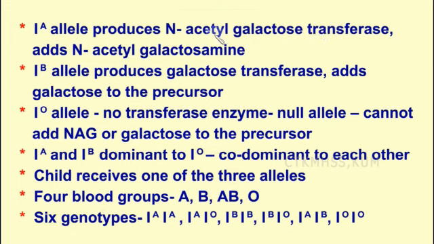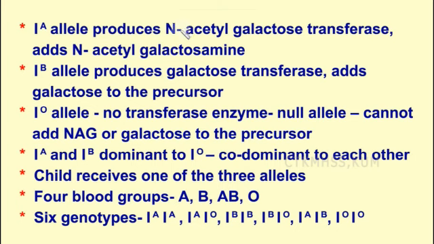I told you there are three different alleles: IA allele, IB allele, IO allele. Why the blood group is different is that these alleles are responsible for the production of different types of enzyme, and they add a different type of substance to the precursor. That is why they make the difference in the blood group.